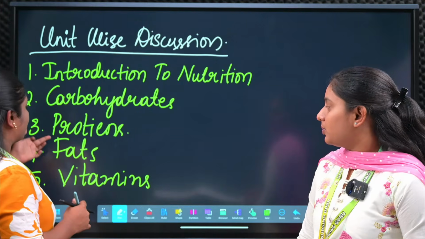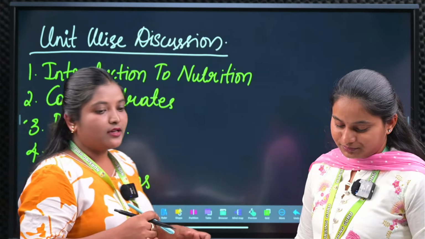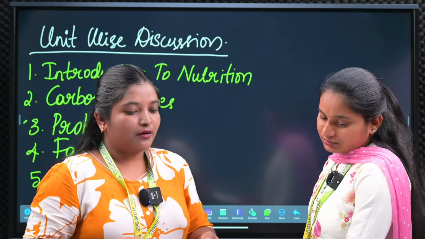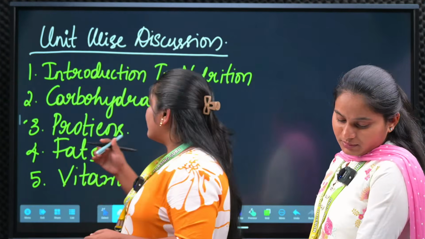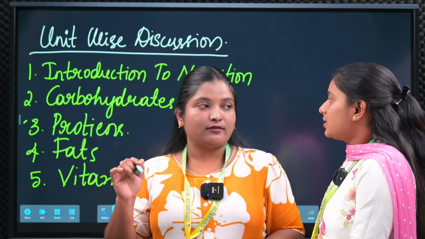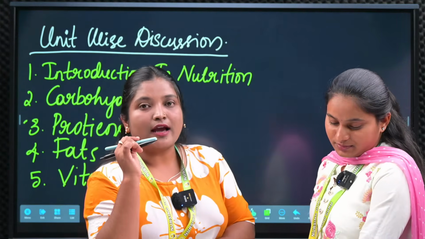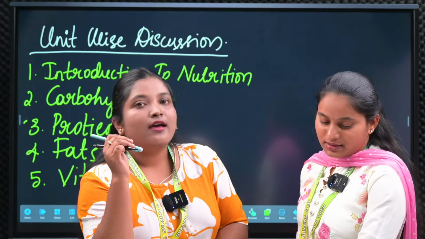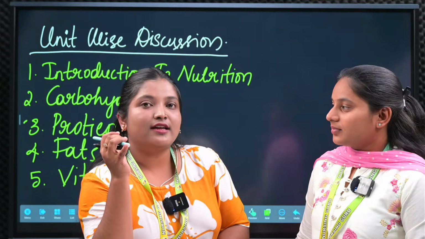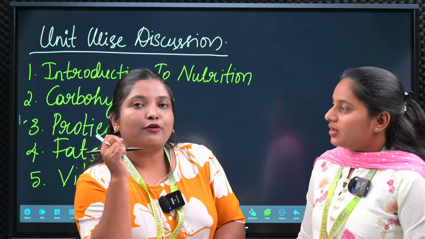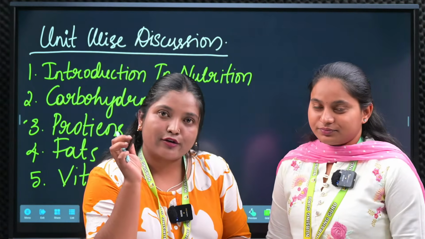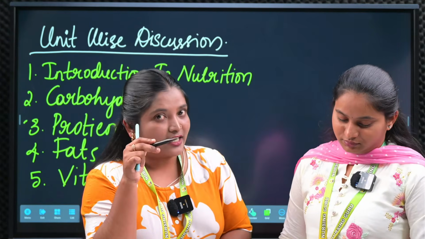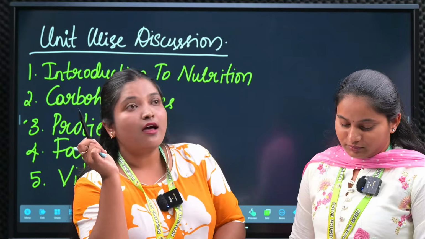Next is proteins, fats, vitamins. But before going to that, we have one more unit. So yes, proteins. The third unit is proteins. Proteins are the body building agents, and they include the antibodies. They are made up of amino acids, and mainly we are going to see the 8 essential amino acids here, and protein synthesis, which is very important, and digestion and absorption of the proteins in the metabolism.